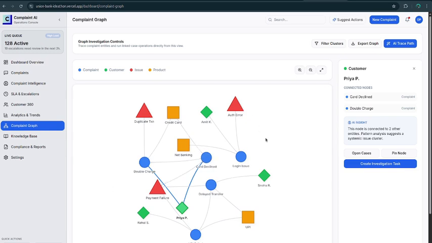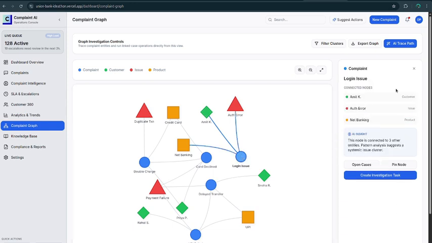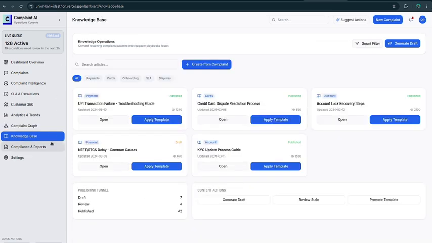So this is a graph we are going to build for hundreds of customers, or whatever the user base is. We can also see in detail the analysis of each complaint. For example, if I press on the node of Amit K, we can see the issue that he faced, and when I click on login issue, we can see who faced those issues and what category it comes under. Next we have the knowledge base, where we can verify all the complaints and have a complete template for generating a response for the customer, as well as the AI pipeline.